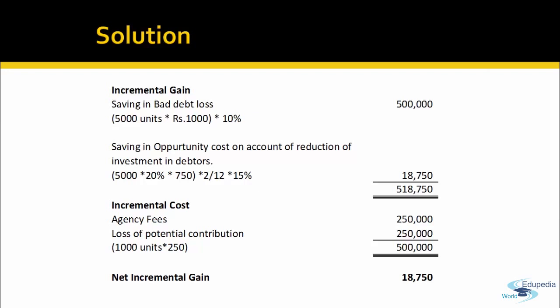And there's an incremental gain of 5,18,750. So there's a net incremental gain of using the credit agency of 18,750. So the credit agency could be used by the company.